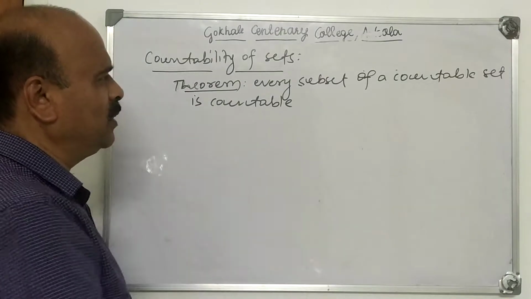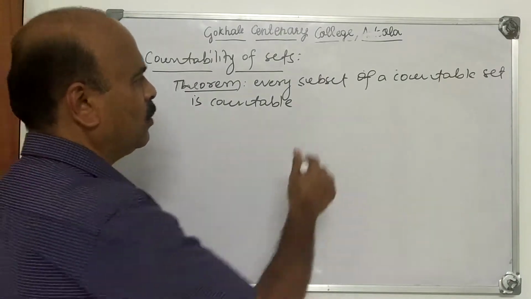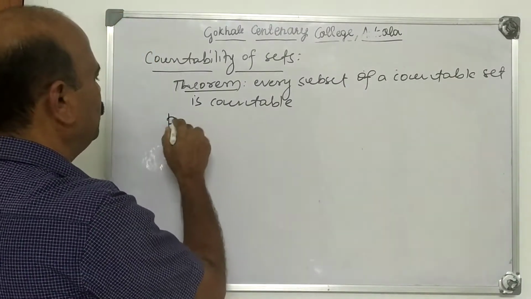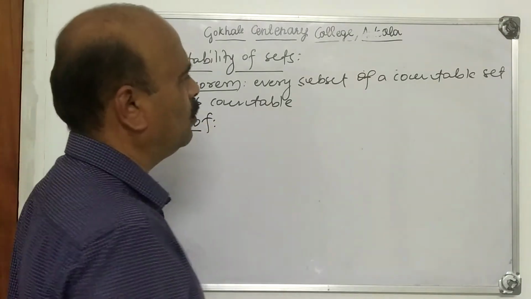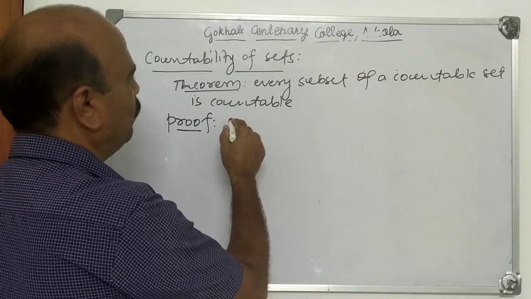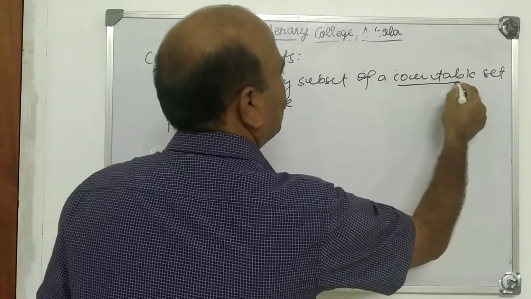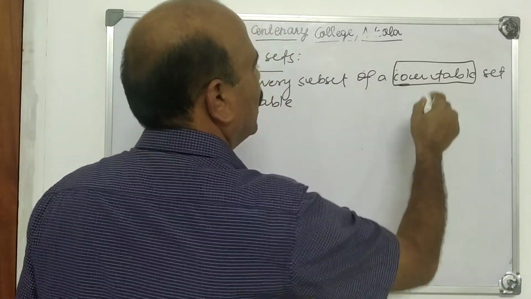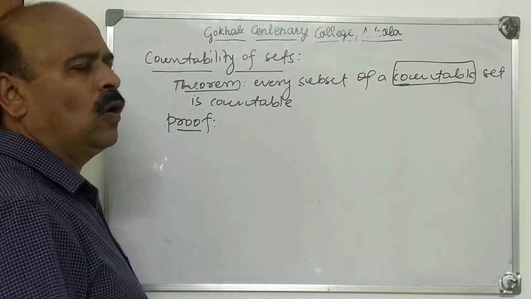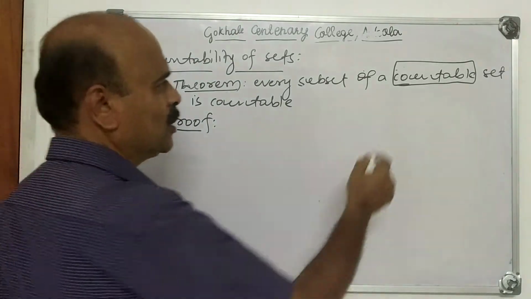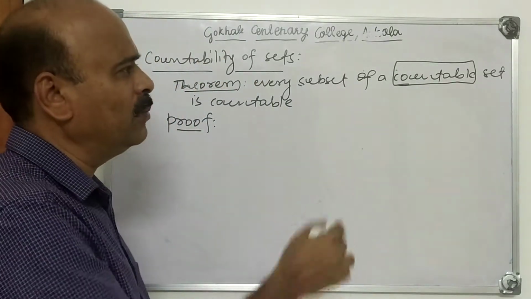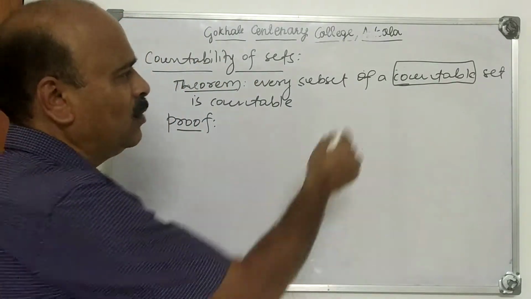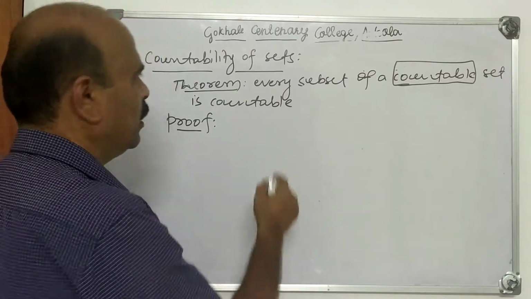The first theorem is: every subset of a countable set is countable. The proof is like this. Now, what is a countable set? Countable means either finite or denumerable. That means countable means either countably finite or countably infinite. Countably infinite is called denumerable.